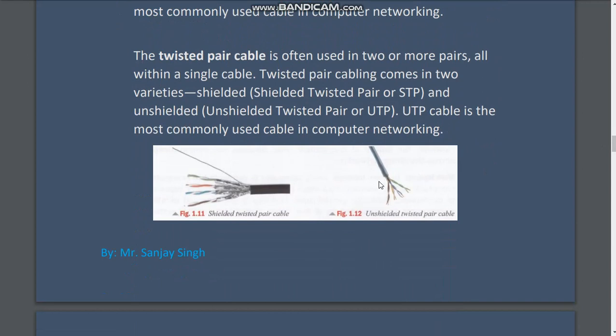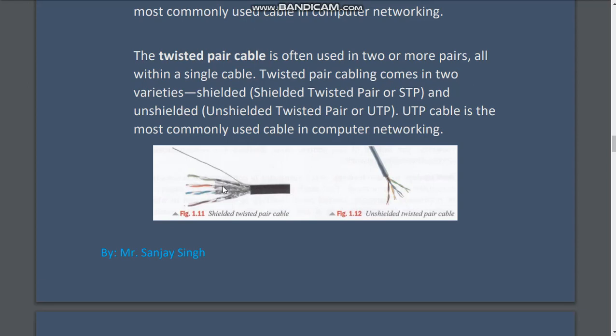or this one. If you see clearly, there are very thin wires twisted together. Here also these wires are twisted together, and on these twisted wires there is a covering or shield to protect it from external disturbances.